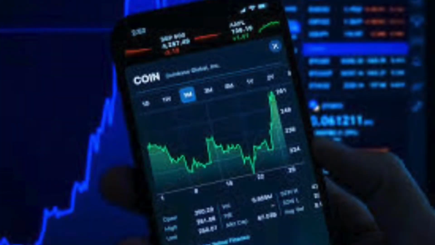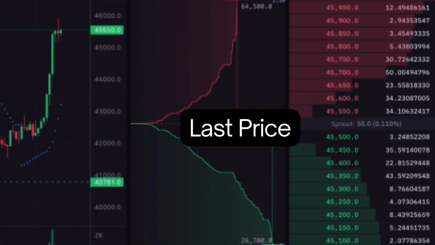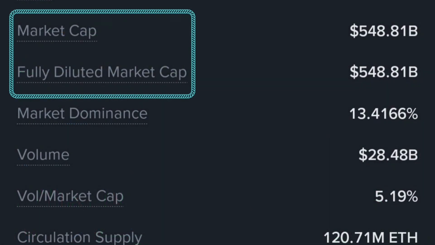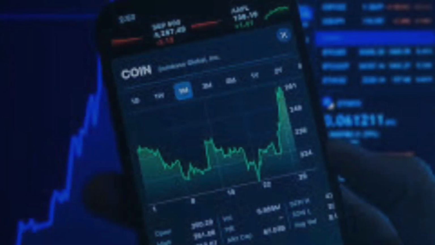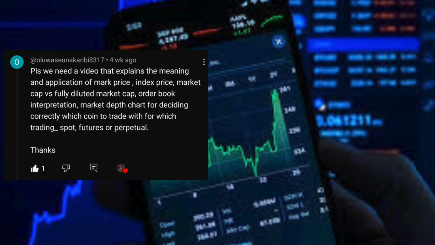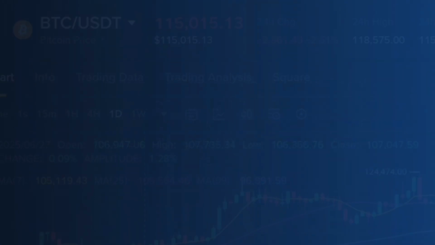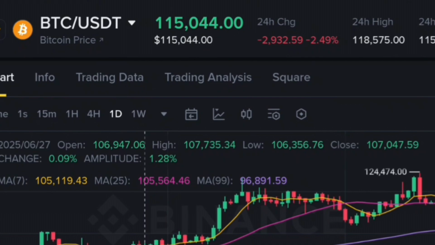Have you ever opened a crypto exchange and seen terms like last price, mark price, index price, or fully diluted market cap and felt lost? Today, we'll break these terms down in simple language so you can trade with confidence. Let's start with the prices you see on an exchange.